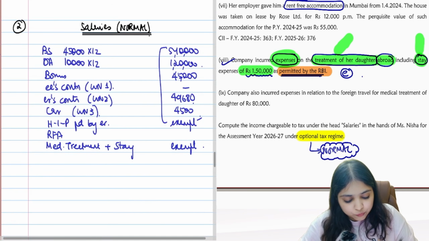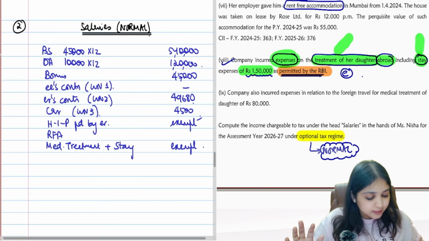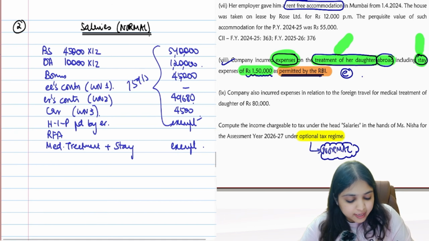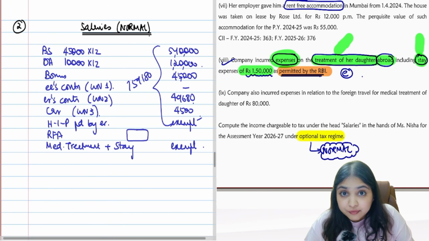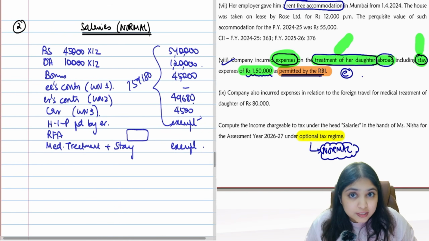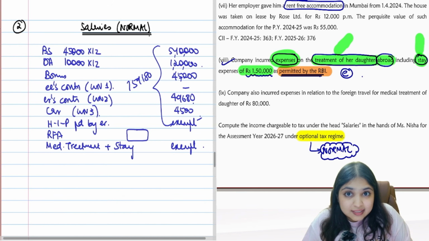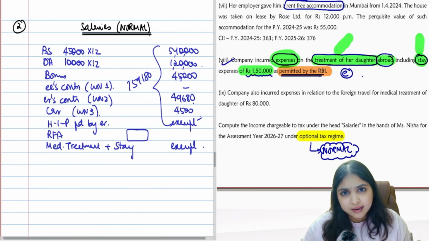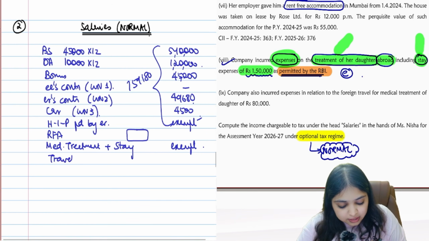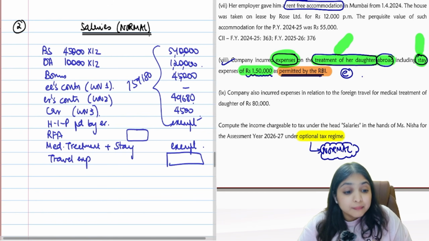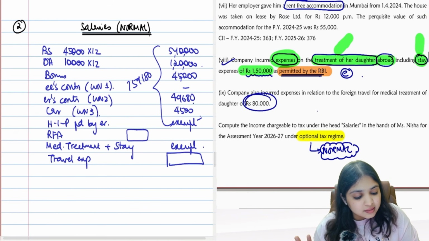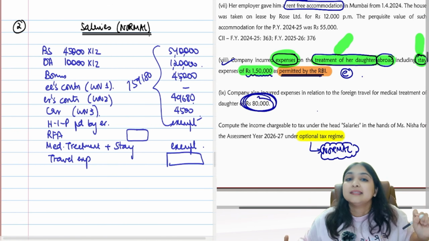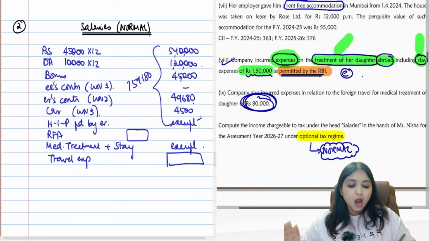Look at the numbers over here. If you add up, how much are you getting? As of now, I am getting 7,59,180. Then I have to subtract standard deduction, and then I need RFA number also. So I need to do all those calculations. I need to check whether the GTI of my assessee is within 8 lakh or more than 8 lakh. On that basis only I can answer. So can I keep the travel expense perquisite pending for now? Because I have to wait and see how much is the GTI. Only if it is more than 8 lakh, I can tax this 80,000 rupees. If it is within 8 lakh, I can't tax this 80,000 rupees. So I'll have to wait and see how much is the GTI.